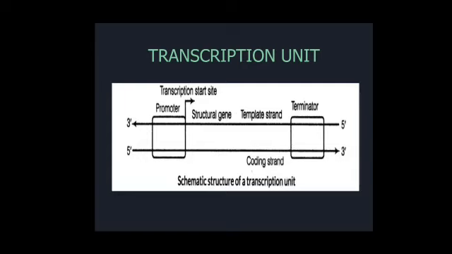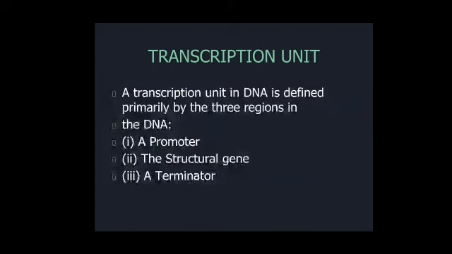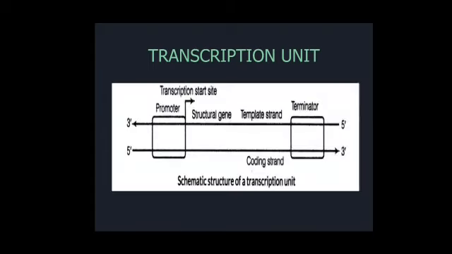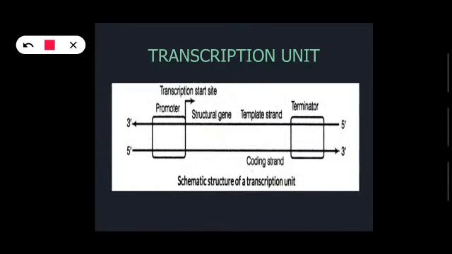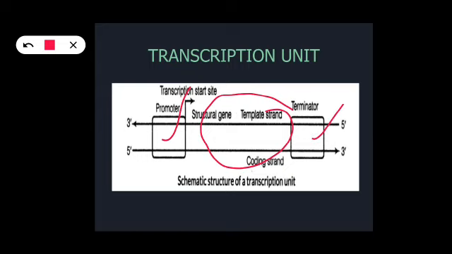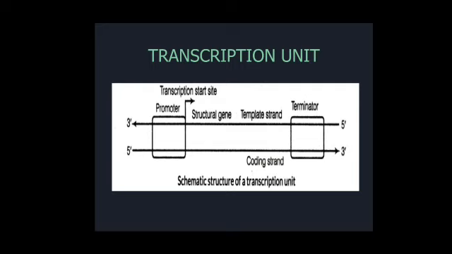Here you can see that this transcription unit consists of three regions. The first region, as you can see, is the promoter. The second region is the structural gene, and the third region is the terminator. One more thing you have to note is that it has two strands.